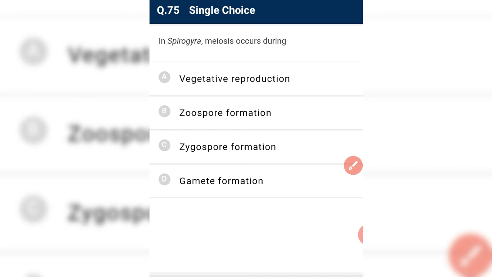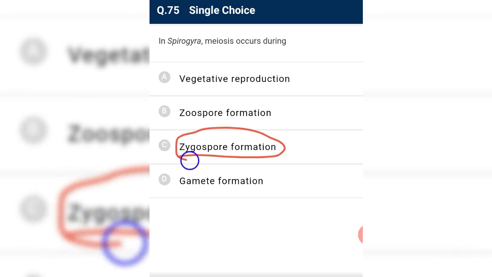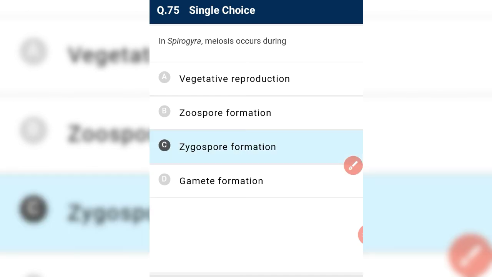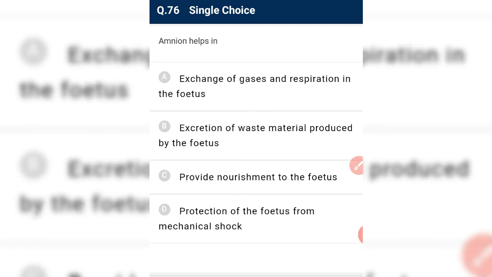According to NCERT, in Spirogyra, meiosis occur during zygospore formation. And zygospore means spore formation. It occur in the zygote itself. Zygospore are haploid, and the zygote immediately divide to form zygospore. That is why zygotic meiosis happen, and the life cycle is known as haplontic life cycle.